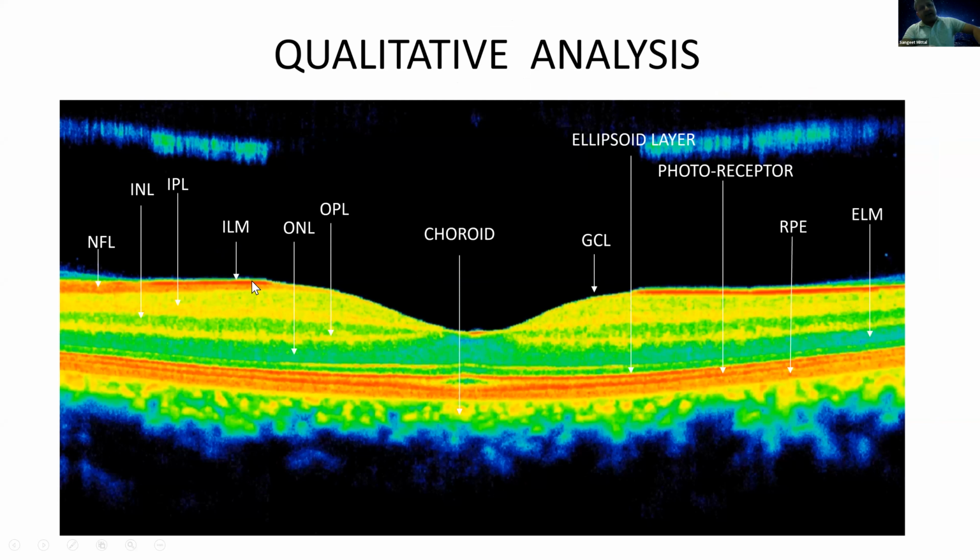Then the dark red is the retinal nerve fiber layer, and then coming in is the ganglion cell layer, inner plexiform layer, then the inner nuclear layer, the outer plexiform layer, the outer nuclear layer. Then this yellow line, which separates, is the external limiting membrane. Below the external limiting membrane is the myoid zone of the photoreceptors, then the ellipsoid zone of the photoreceptors, and then this interdigitation zone and the retinal pigment epithelium. And below the retinal pigment epithelium are the choriocapillaries.